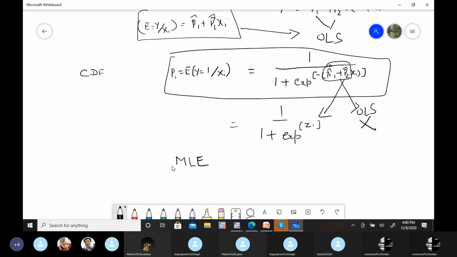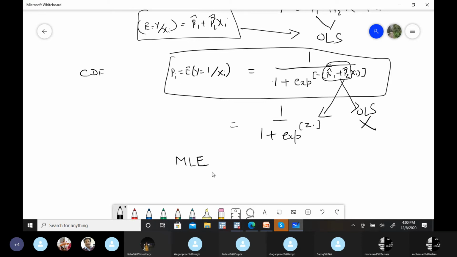So before estimating these results with this logistic model, first you have to understand this MLE methodology, because generally we estimate these results with the MLE methodology.